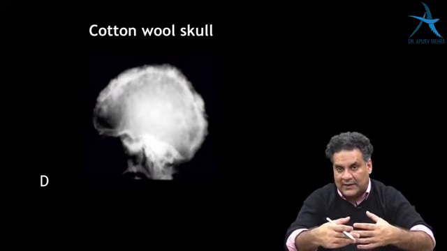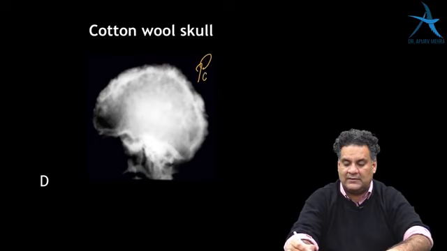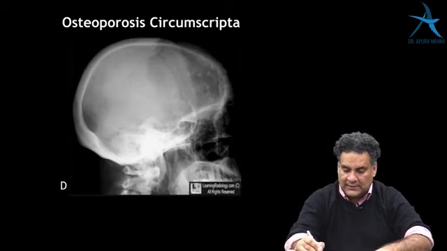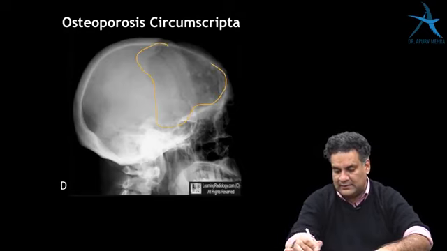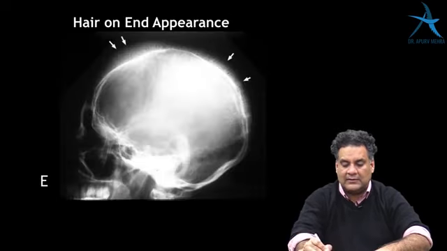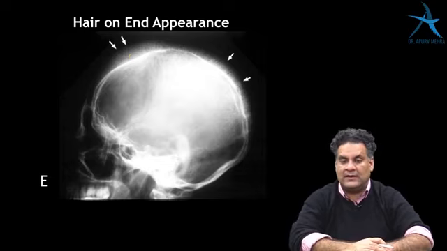Other varieties of skull, not lytic, are cotton wool skull, which is seen in Paget's, also called osteitis deformans. Another variety of skull seen in Paget's is osteoporosis circumscripta, where a large bone loss on the skull can be identified. And then you can have vertical hairs on the end of the bone, called hair on end appearance, seen on the skull, which is a feature of hemolytic anemias like thalassemia.